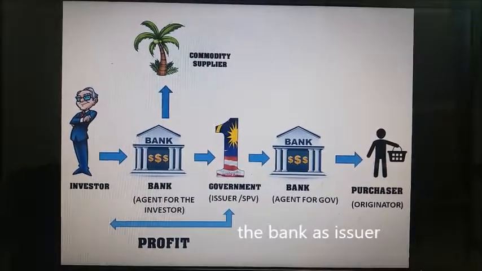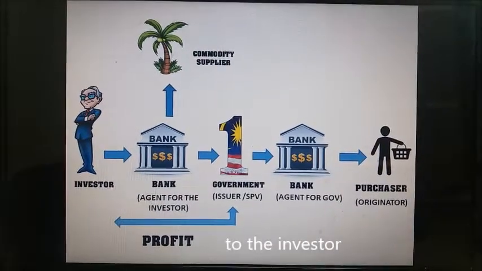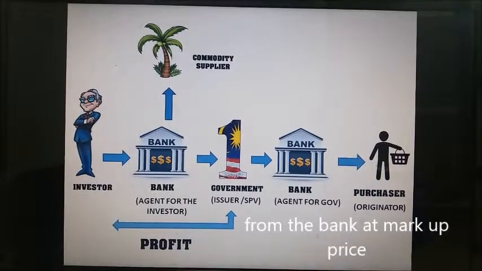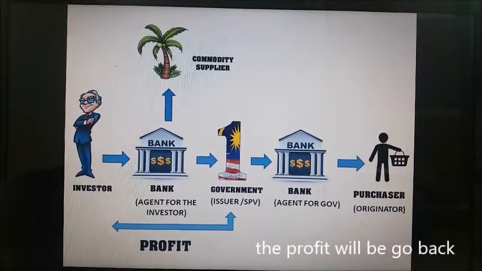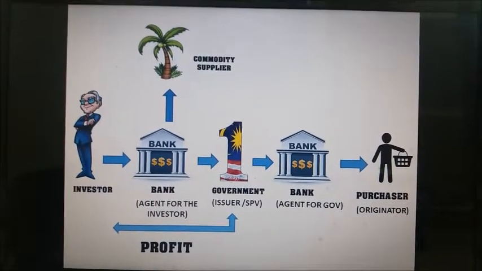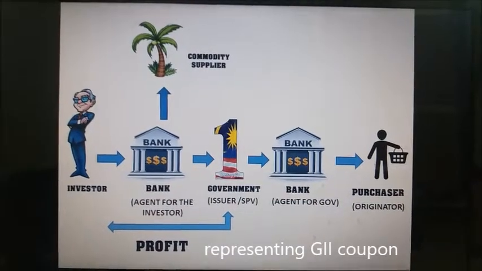And here the bank as an issuer will issue the GII coupon to the investor. And since the government buys the commodity from the bank at the market price, that is a profit. And the profit will go back to the investor periodically. And then the profit that goes to the investor represents the GII coupon.